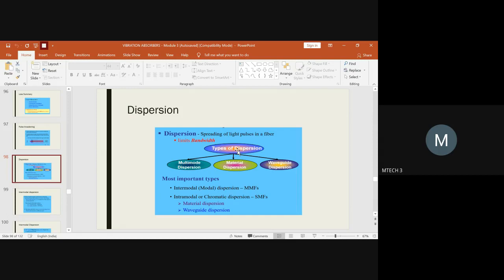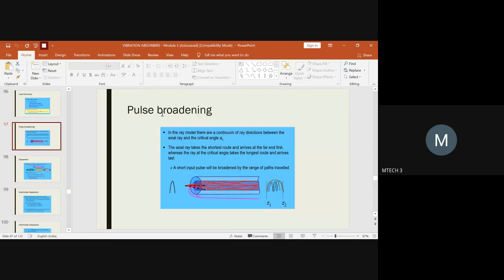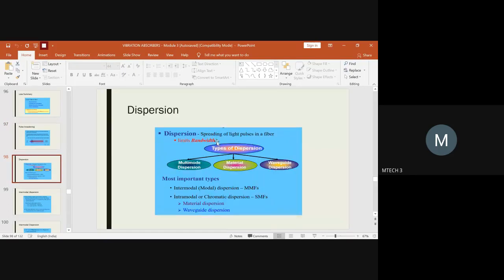Usually when we hear the word dispersion, the thing which should come into your mind is that it is nothing but the spreading of the light pulses. The light pulses get spread due to the pulse broadening. So due to the pulse broadening, there will be a change in the bandwidth. So you have to put some constraints, some limiting factor on the bandwidth such that the bandwidth of the input pulse will be equal to the bandwidth of the output pulse.